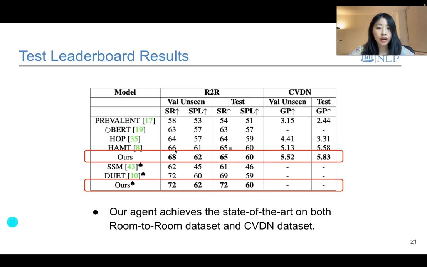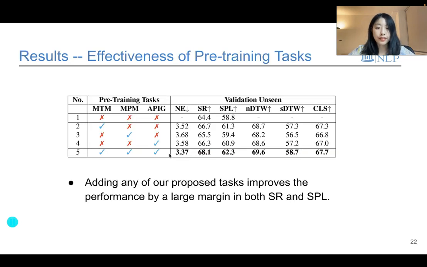Our proposed approach achieves the new state-of-the-art on both room-to-room dataset and CVDN dataset, outperforming previous SOTA agents by a relative gain of 4.5% in goal progress on the CVDN test leaderboard and a 3% absolute gain in success rate on the room-to-room test leaderboard. We then demonstrate the effectiveness of our proposed 3 proxy tasks for VLN in-domain pre-training.